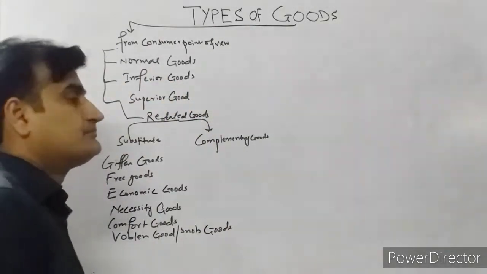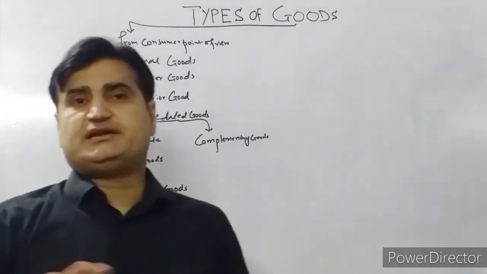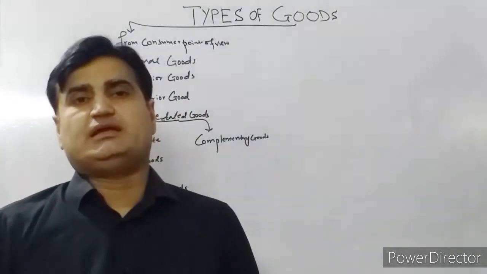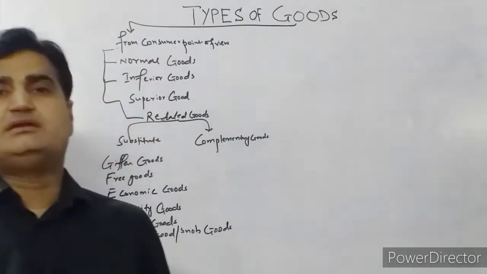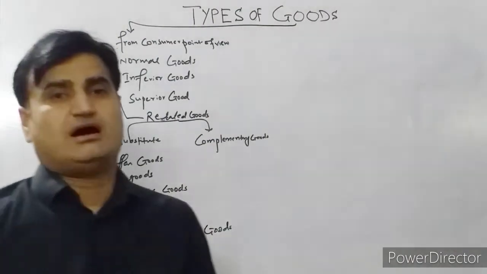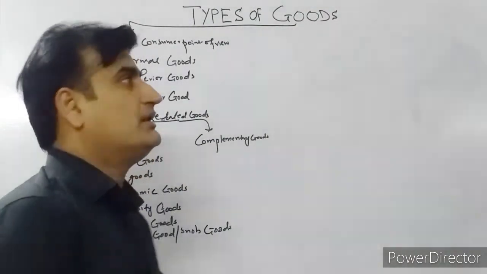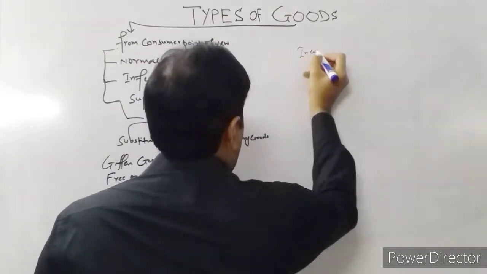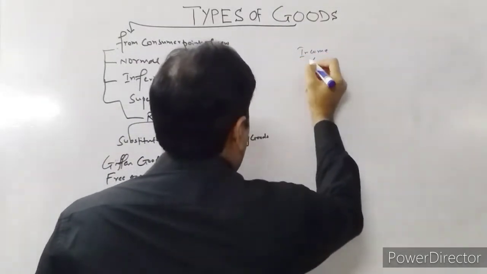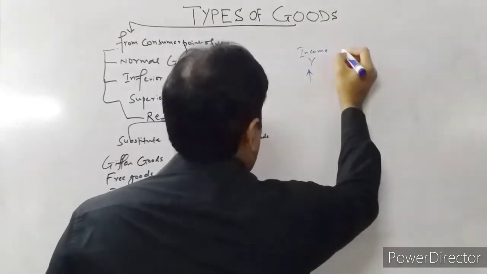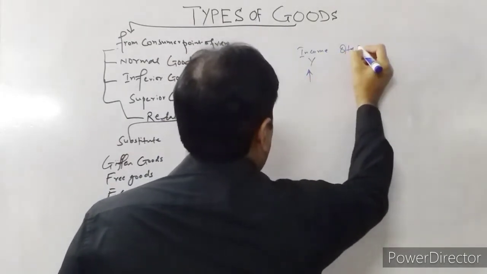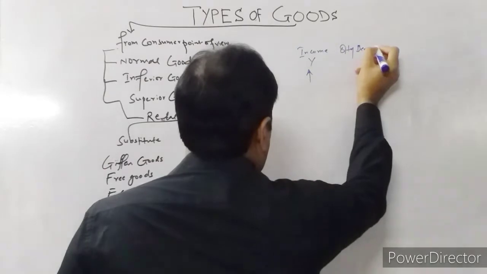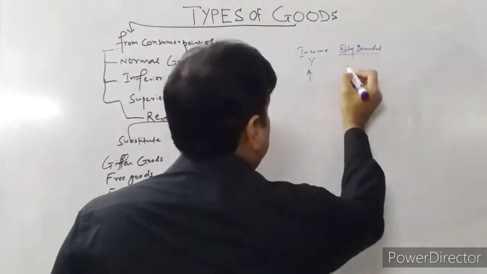Normal goods. The goods which are related in such a way that increase in income increase the demand for that goods are called normal goods. For example, when the income Y increases, the quantity demanded of such goods increases, like shoes.